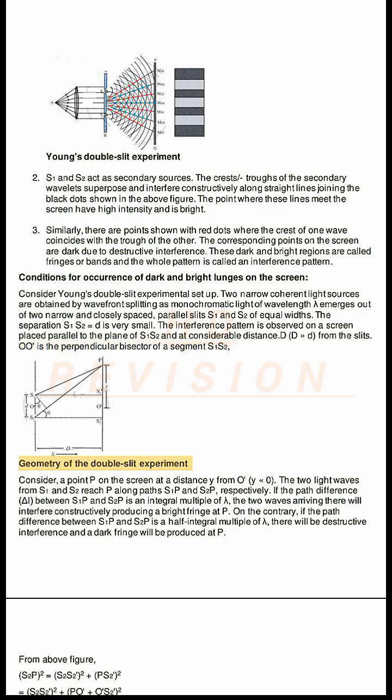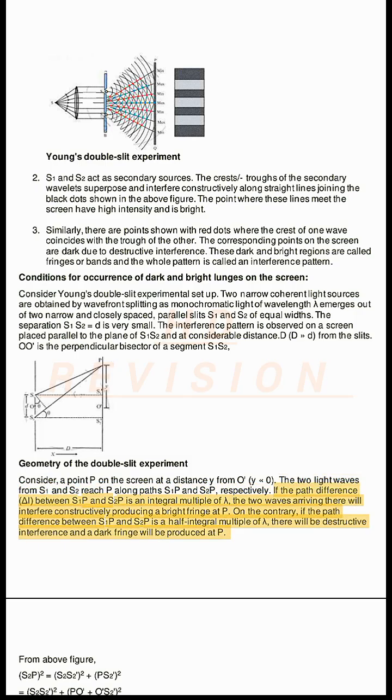Geometry of the double slit experiment. Consider a point P on the screen at a distance y from O. The two light waves from S1 and S2 reach P along paths S1P and S2P, respectively.